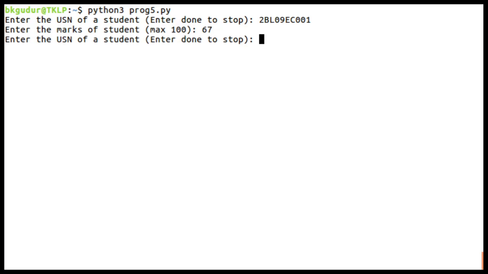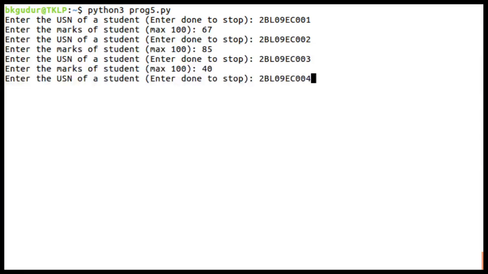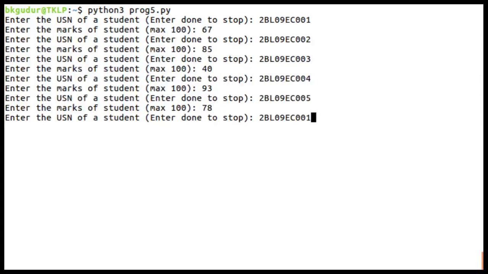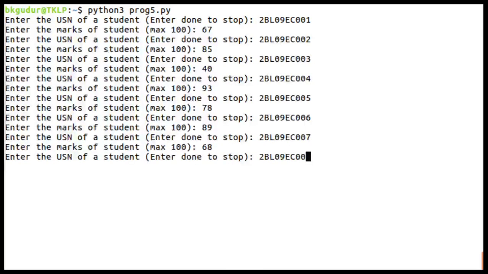Some marks 67, yes, second USN, then 85, then third USN, let us consider 40, then fourth USN 93, then the fifth one 78, then the sixth one 89, then the seventh one 16.8, then the eighth one say 93 or 99.